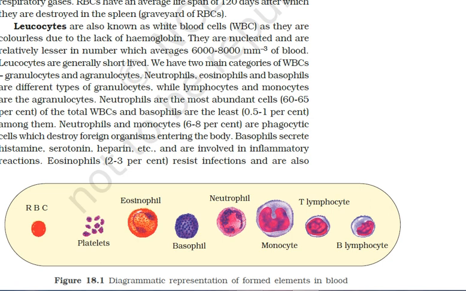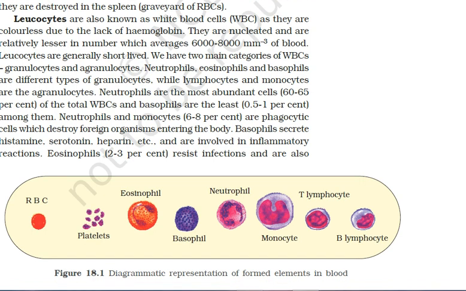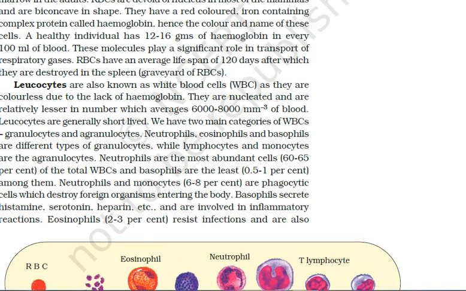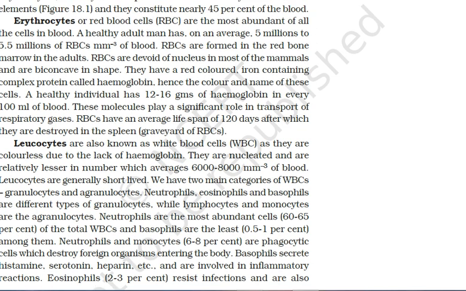Then we move on to the erythrocytes. Another name of erythrocytes is red blood cells or RBC. Now you can easily see the shape of the RBC. RBCs are circular, biconcave in shape. Here is the description in your NCERT of the erythrocytes.